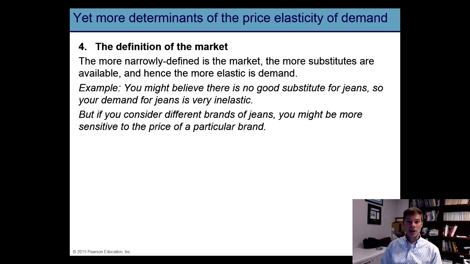For example, the price elasticity of demand for Marlboro cigarettes is likely much more elastic than the price elasticity of demand for all cigarettes. Marlboro cigarettes have many substitutes, such as Camel cigarettes or Winston cigarettes. But substitutes for all cigarettes begin to look very different. They begin to look like things like cigars or pipes or gum.